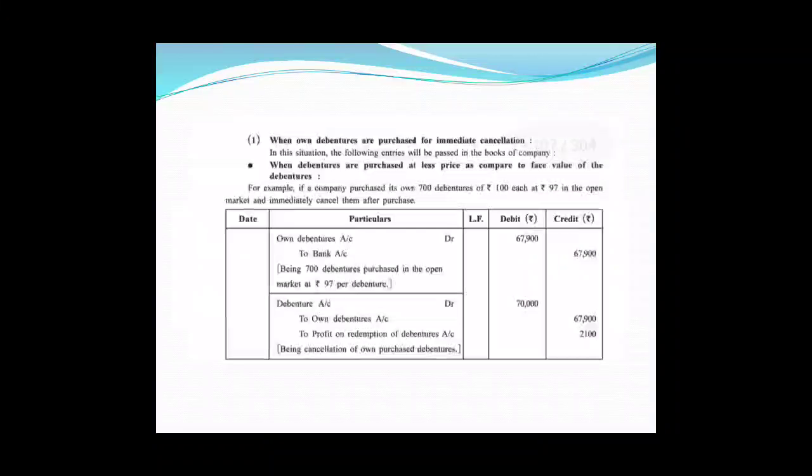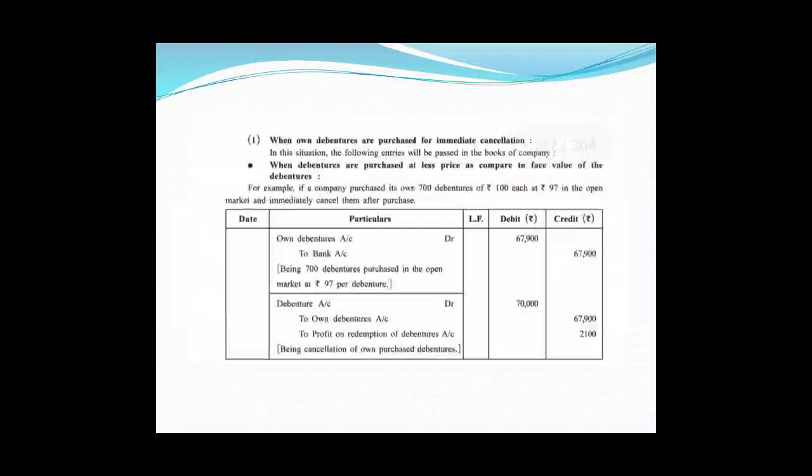Okay friends, now this profit is treated as capital profit. So either it is written off against any capital loss if there is one, or it is transferred to capital reserve according to the information given to us. Suppose there is no information about what to do with the profit, then it will be transferred to capital reserve, or if any capital loss is given, it will be written off against that capital loss, or you may say that capital loss will be written off against this profit.